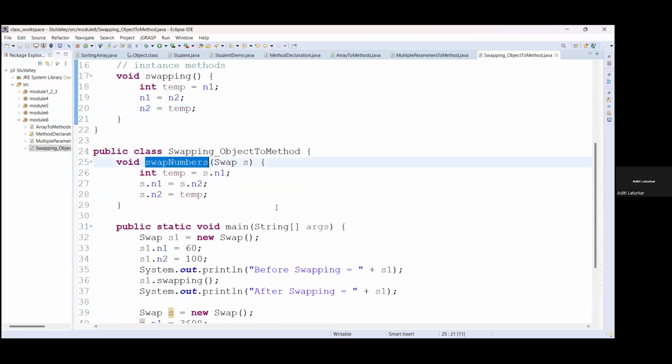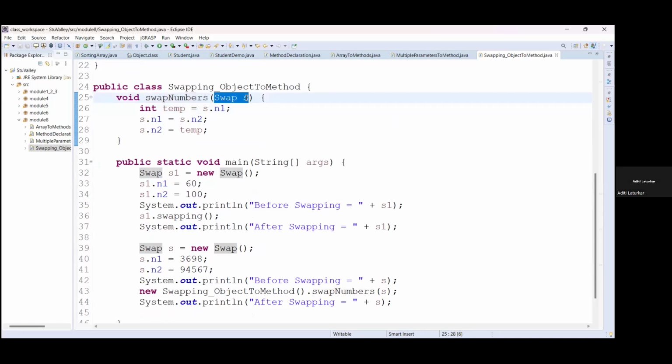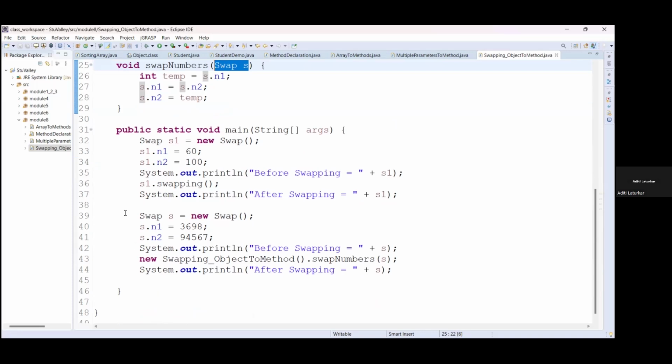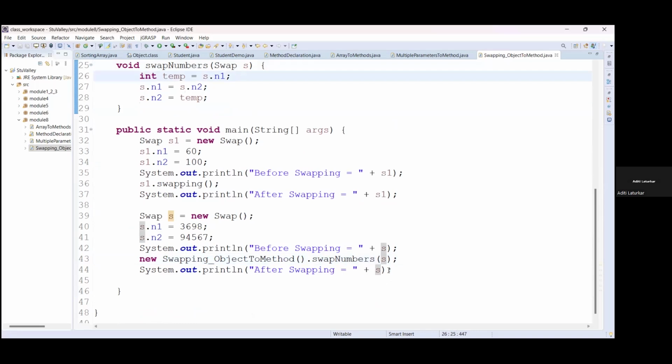I just want to show you how to pass an object of any class to a method. Okay, so here we have passed the object. We have created one reference. We are not using the new keyword here to initialize this object. But whenever you are calling a method, you have to pass an initialized object here. When you have an object initialized with the new keyword, you can pass that same object to the method. And the passed object's variable values will get copied to this object.